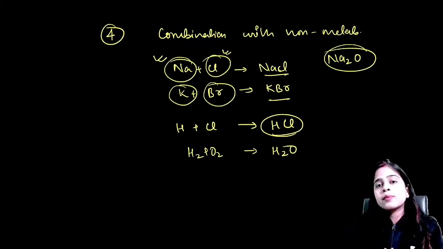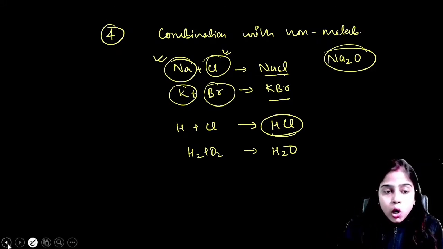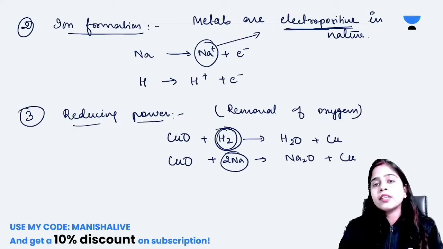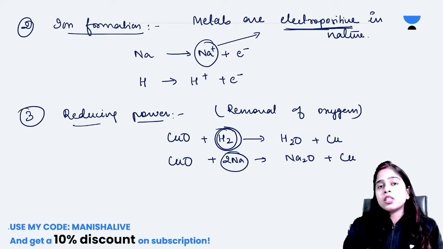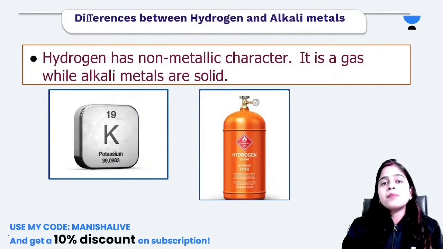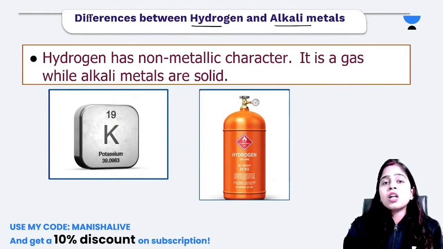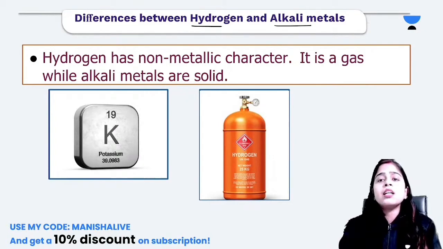So these are the four important similarities. Now, you all must be thinking that if hydrogen shows so much similarity with alkali metals, then why is it written in the book that hydrogen should not be placed in the first group, because it is not similar to alkali metals. If there are some similarities, there are some differences also between hydrogen and alkali metals. That means hydrogen does not duplicate the properties of alkali metals. It shows only somewhat of a similarity with the alkali metals.